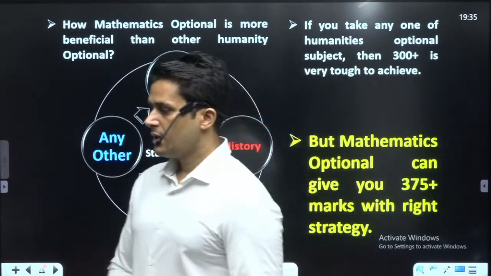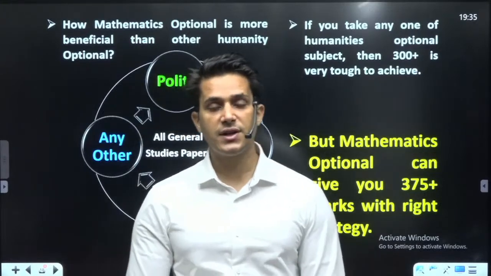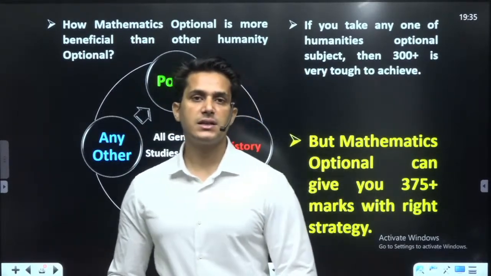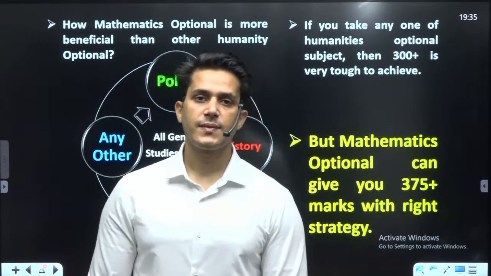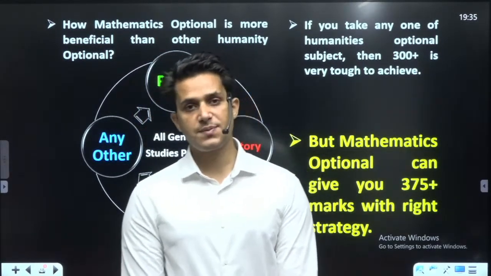Some students asked that in humanities there is one benefit, the most important benefit, that the subject course is overlapping with the GS papers.